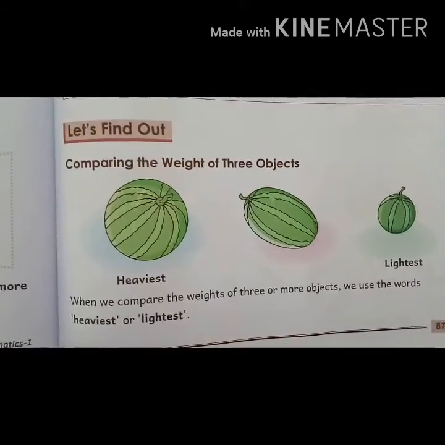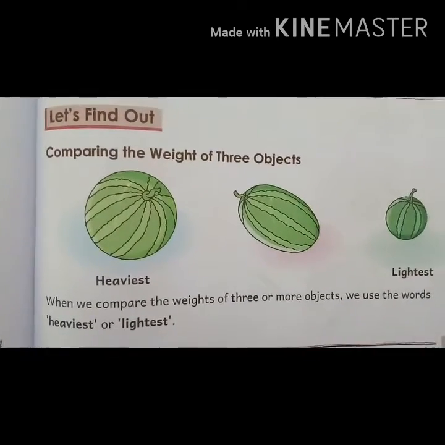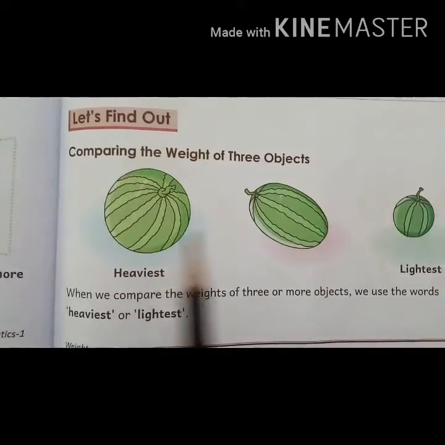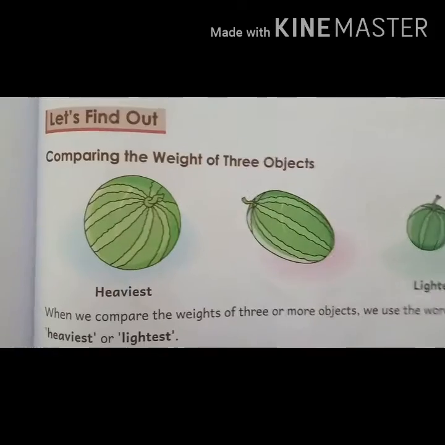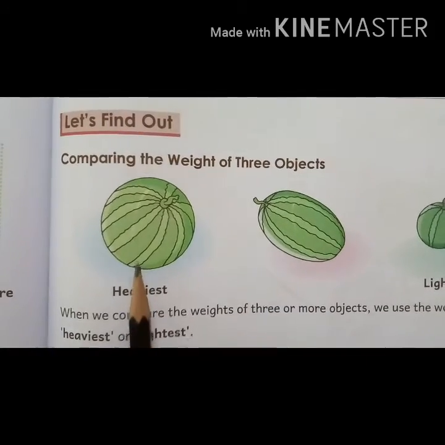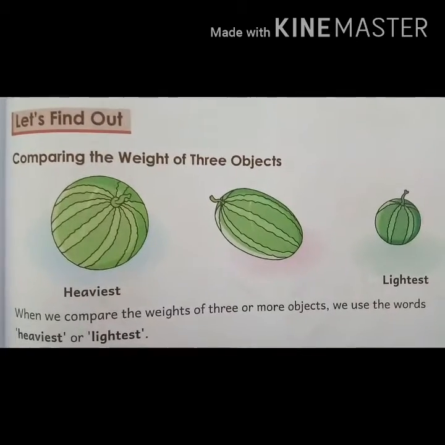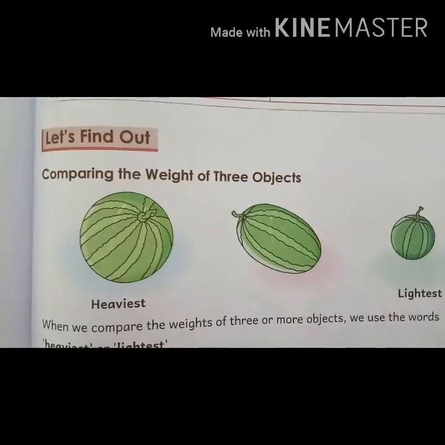जब हम 3 से और 3 से ज़्यादा ऑब्जेक्ट्स कंपेयर करते हैं तो we use the words heaviest and lightest. Can you tell me which watermelon is heaviest? Yes, this watermelon is the heaviest. And which is the lightest watermelon? Yes, this is the lightest watermelon.